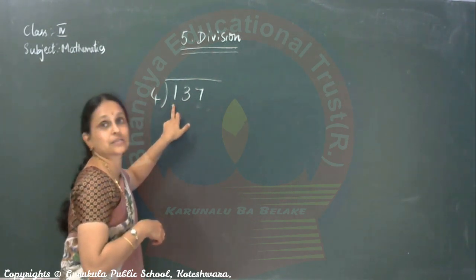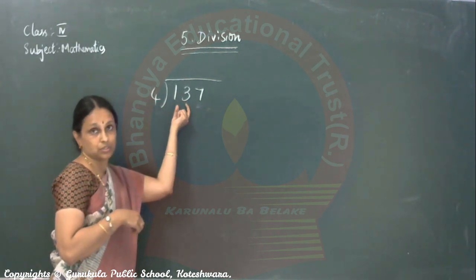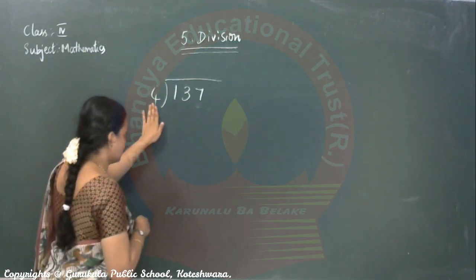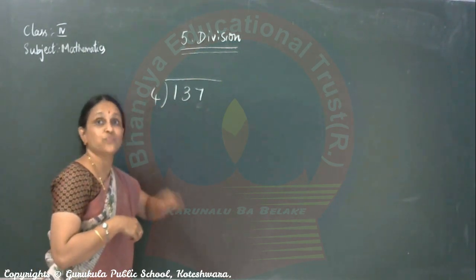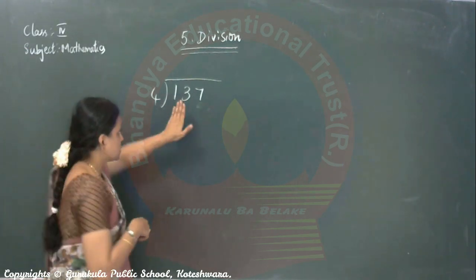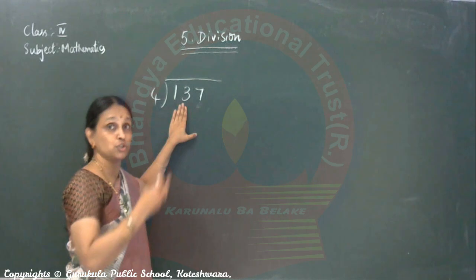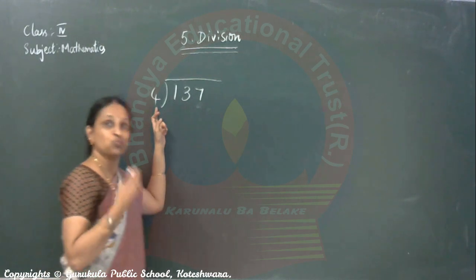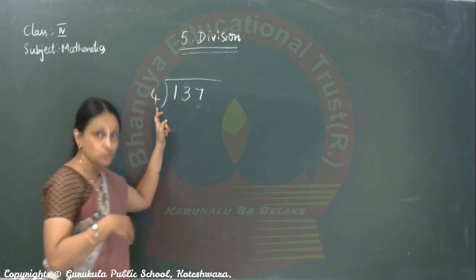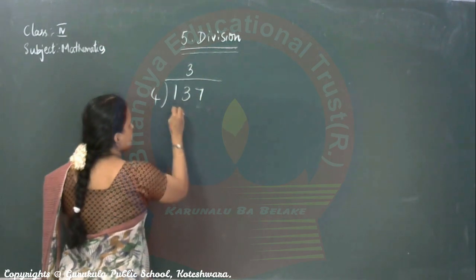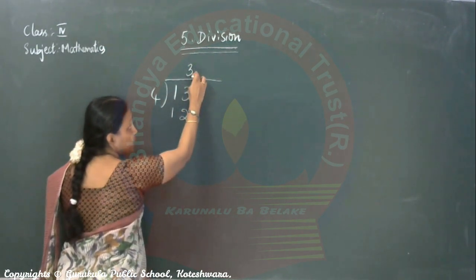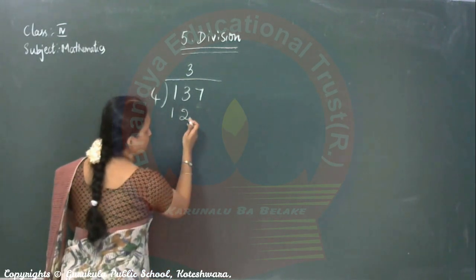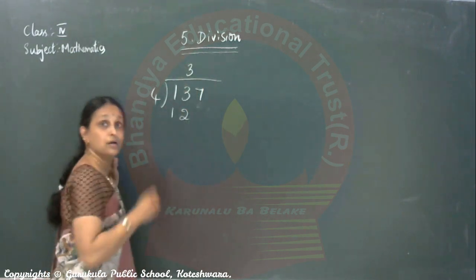So if that condition comes, you take both the numbers. Now, 13, is it more than 4? Yes. So start telling 4 ones. Stop where you get a number which is very near to 13. It should be less than 13, of course, not more than 13. So 4 ones are 4, 4 twos are 8, 4 threes are 12. See, what we write up here is the quotient. Where do you write the quotient? Above the last number where you write, only there you should write the quotient.